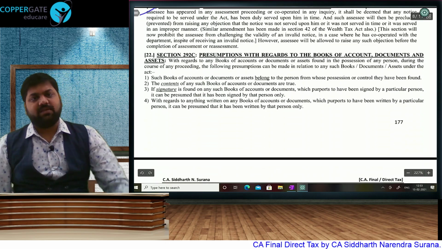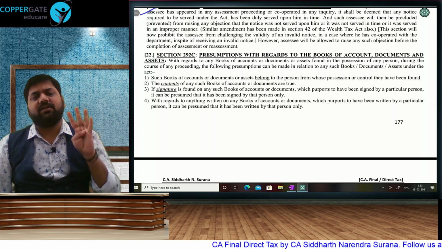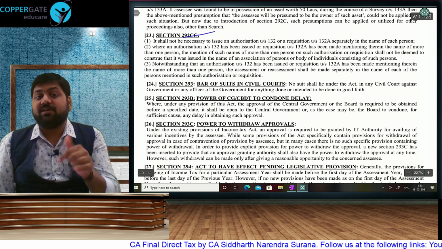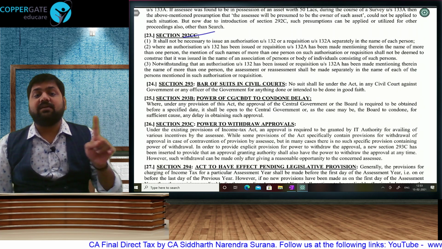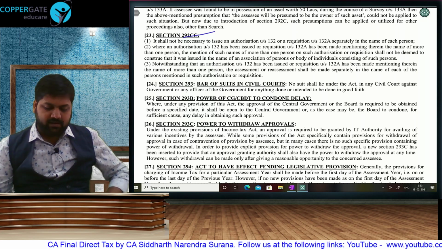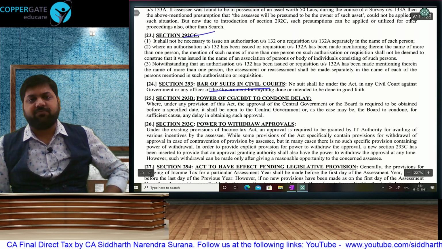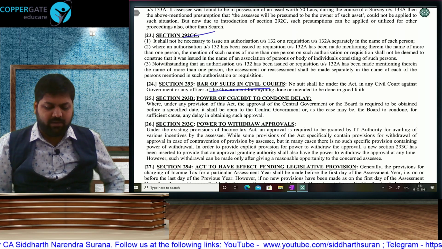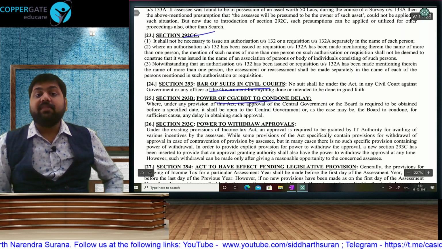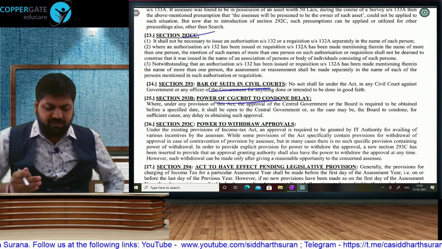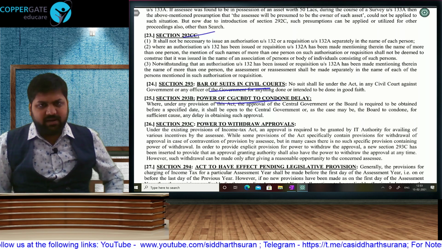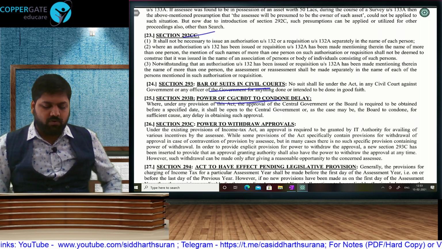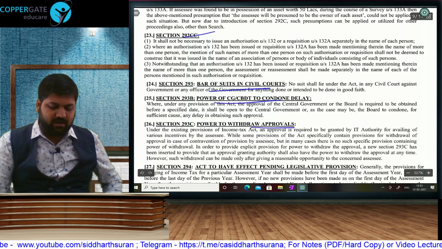There will be presumptions, same as search: belong to the assessee, contents are true, signature, handwriting attestation done by the same person of whom it appears. 292CC. We can have one authorization for multiple search, and that will be considered as authorization for all the individual assessees thereunder. Next, you cannot file case against any officer for any act done in good faith, especially in search cases, if they have done some breakage in your house, you cannot claim compensation. Then if they can grant you permission, they can condone. See, we have already certain places where CBDT has been given power to condone, but wherever it is not specifically mentioned, at that place they will be allowed to condone your delay. If they have given you approvals, they will be allowed to withdraw your approvals.